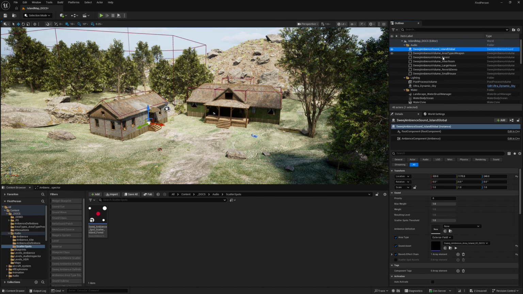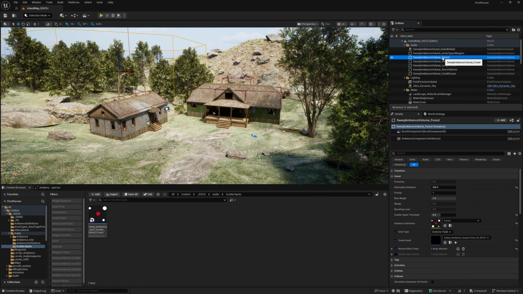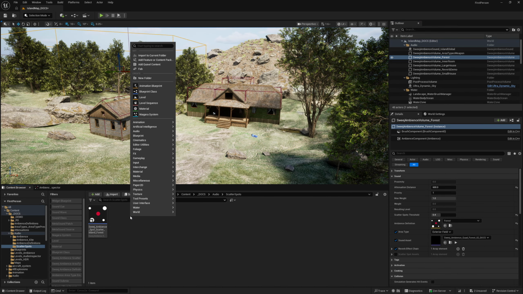SweejAmbience sounds and SweejAmbience volumes both have the ability to play back scatter spots. These are one-shot sounds that spawn at randomly defined times in randomly defined locations around the listener and really serve to bring a sense of life and variation to your ambiences. So in the content browser, let's create a new scatter spot.